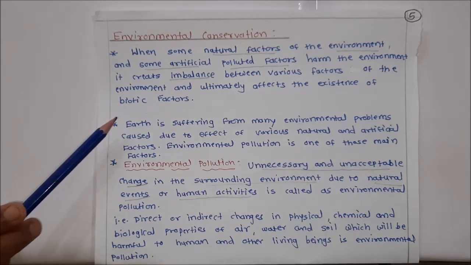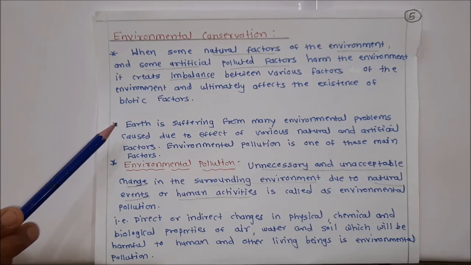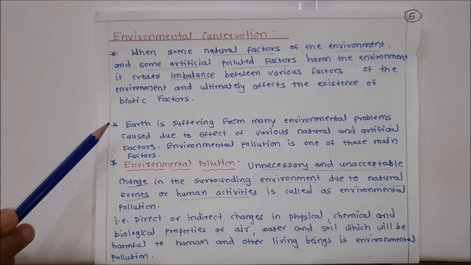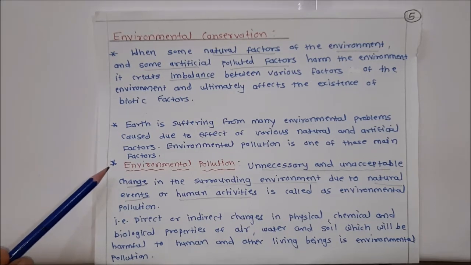Earth is suffering from many environmental problems caused due to the effect of various natural and artificial factors. Environmental pollution is one of those main factors. So what is meant by environmental pollution?